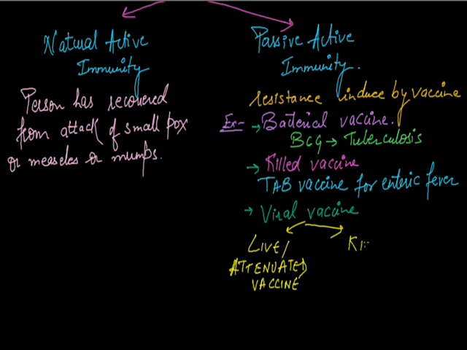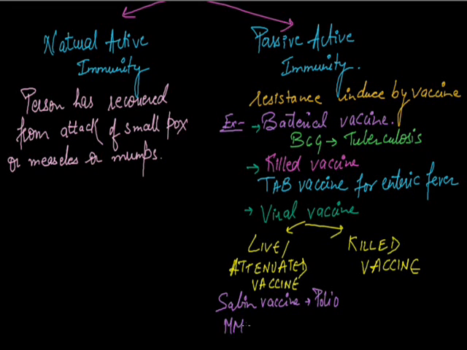Now next is killed vaccine. For attenuated vaccine, the best examples are the Sabin vaccine for polio and the MMR vaccine for measles, mumps and rubella.